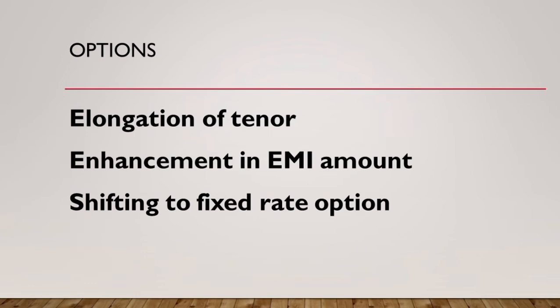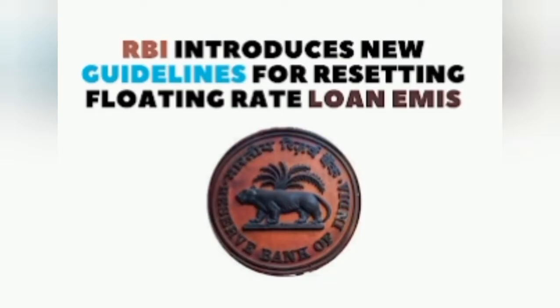It will be pinching the borrower more, especially in the case of housing loans, where the repayment period goes even up to 30 years. The next option is to increase the EMI amount, which is a better option if the borrower can afford to pay the increased monthly installment. And now, RBI has asked lenders to provide one more option to the borrowers, that is, shifting to fixed rate option.